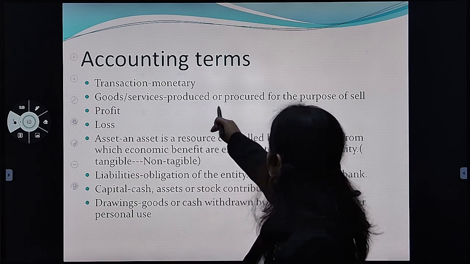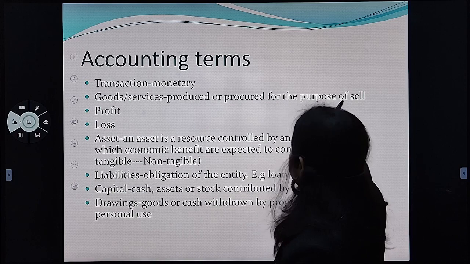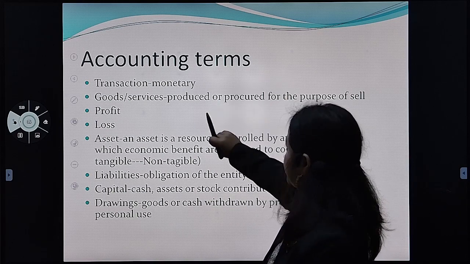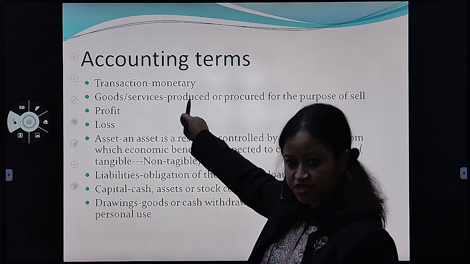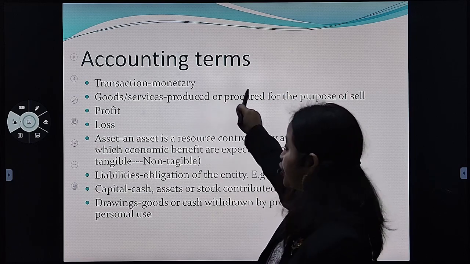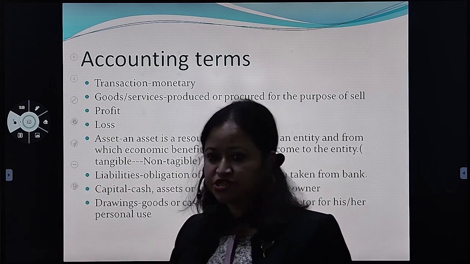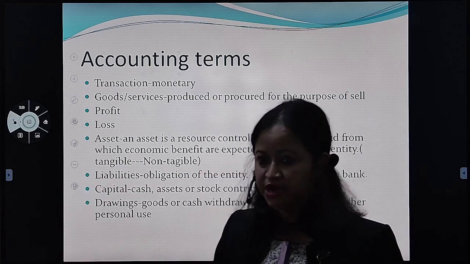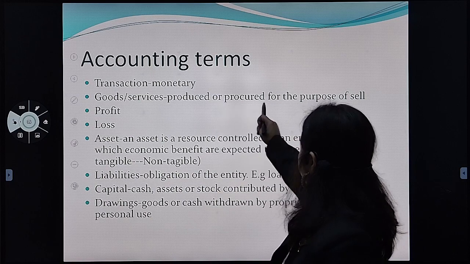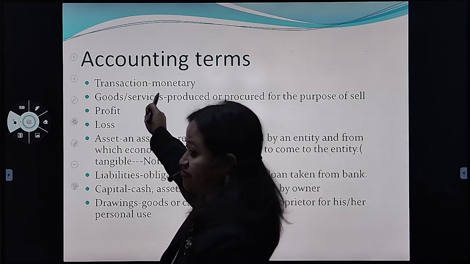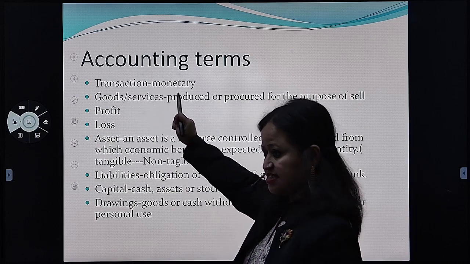That is produced or procured for the purpose of sale. So if the organization is producing some goods, say X goods, or procuring them, procured means buying from the producer and selling it to the customer. If goods are produced or procured for the purpose of sale, that is goods or services in business. Fine?